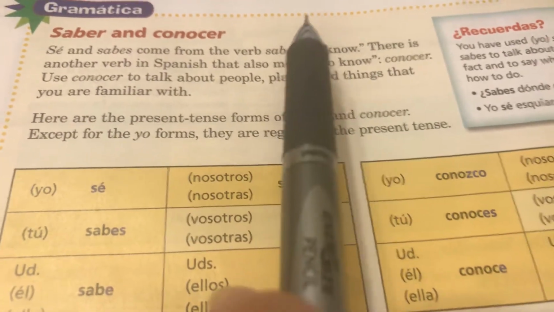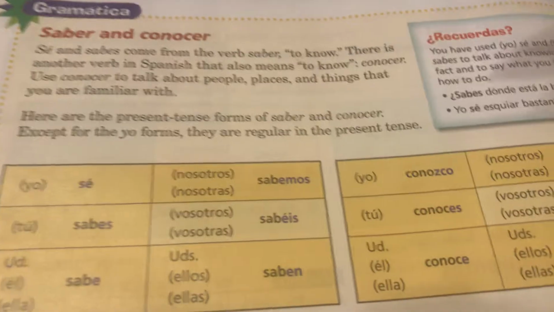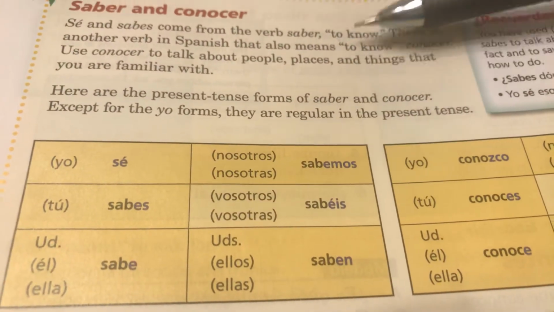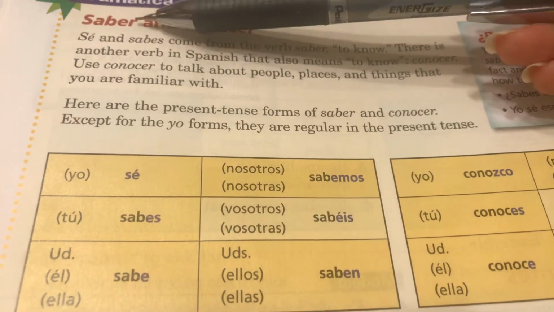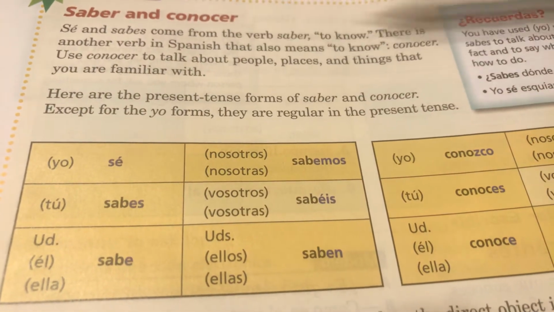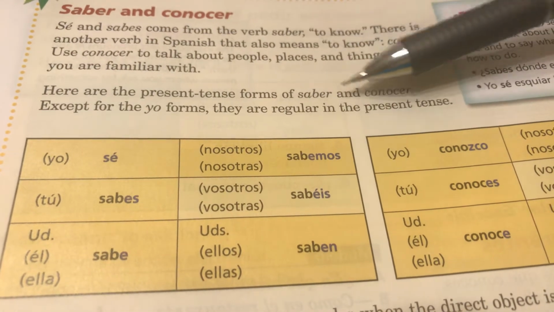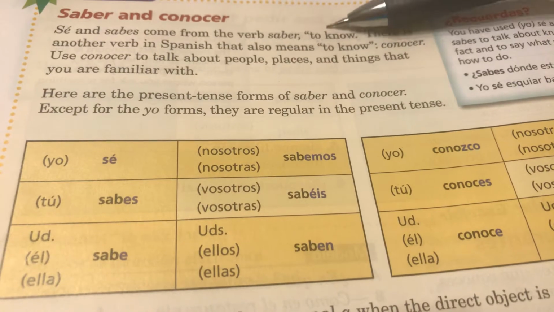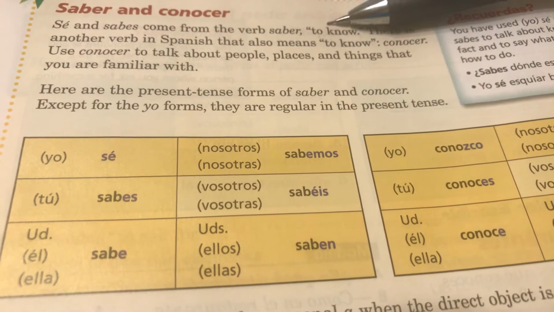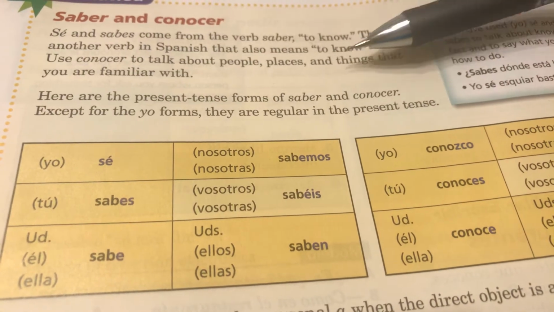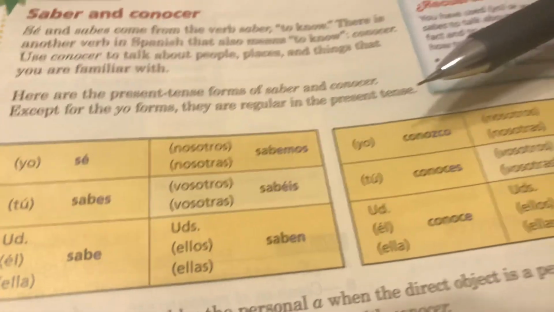Usually in Spanish, one word can mean one thing, and another word means a completely different thing, right? But in Spanish, these both mean to know, but in different ways.